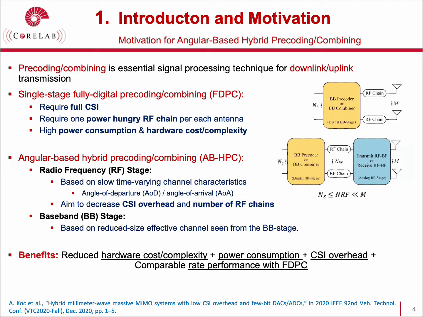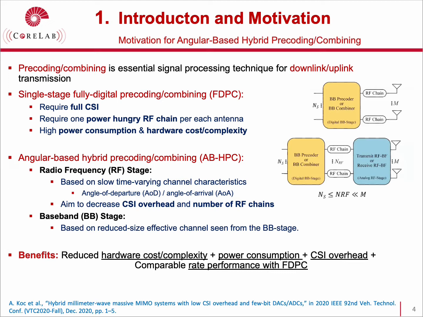Due to its higher power consumption and hardware complexity, it is not applicable for the large antenna arrays of massive MIMO systems. For reducing the hardware cost and complexity, the hybrid precoding and combining technique has been proposed as a promising solution, which partitions the single-stage fully digital precoding into two stages. The first one is the RF stage and the second one is the baseband stage.